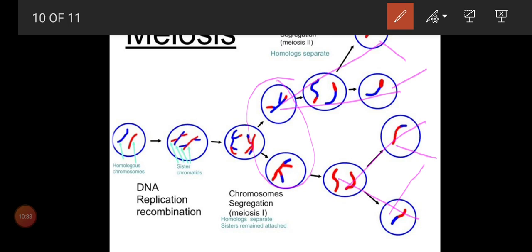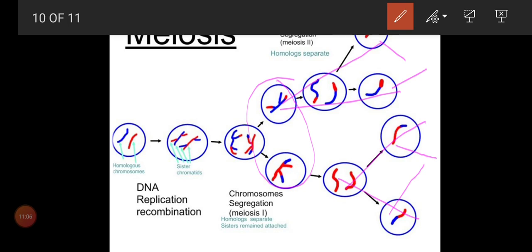At your level, you need to remember only 5 points. Meiosis is a reduction division, and here reduction means reduction of chromosome number, and it will happen only in gametes. From one single cell you will get 4 cells, and it takes place in 2 different stages: meiosis 1 gives 2 cells, meiosis 2 gives 4 cells. The rest is the same as what we learned in mitosis: prophase, metaphase, anaphase, telophase.